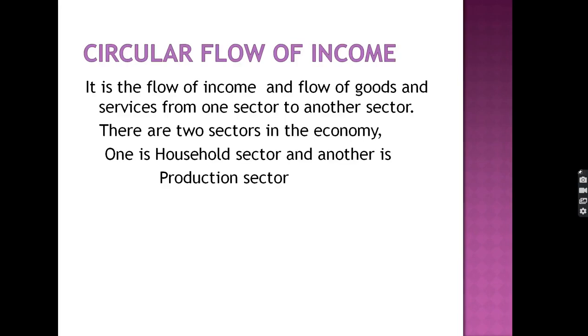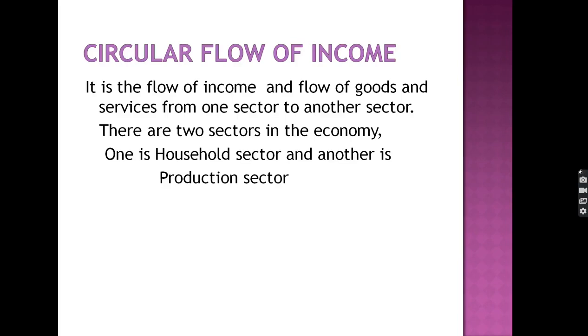So expenditure of one person is the income of the other. It is called the circular flow. This is the flow of not only income but also the flow of goods and services from one sector to another. It is assumed that there are only two sectors in the economy. One is the household sector and another is the production sector. So circular flow of income is not only the flow of income, it is also the flow of goods and services from one sector to another.